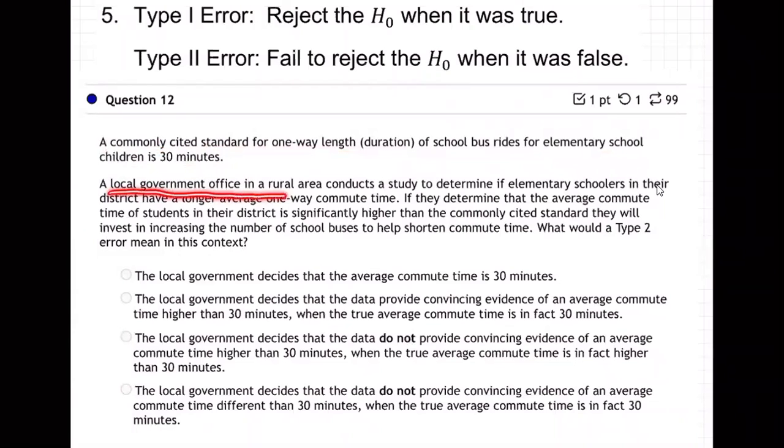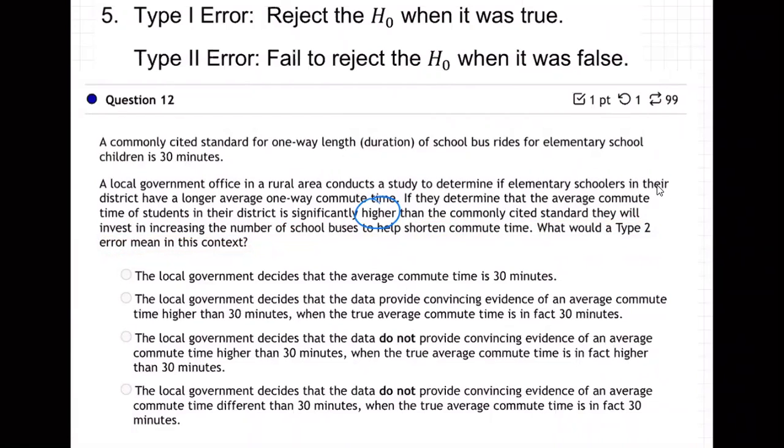A local government office in a rural area conducts a study to determine if elementary schoolers in their district have a longer average one-way commute time. If they determine that the average commute time of students in their district is significantly higher, remember that word, it's important, let me circle that permanently, higher than the commonly cited standard, they will invest in increasing the number of school buses to help shorten the commute time. What would a type 2 error mean in this context?